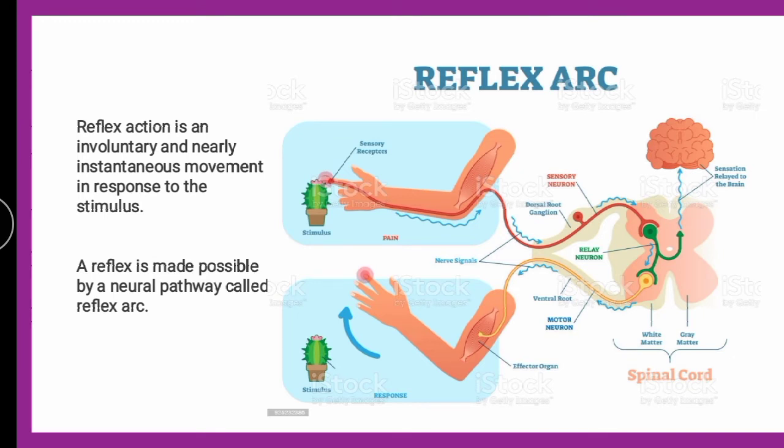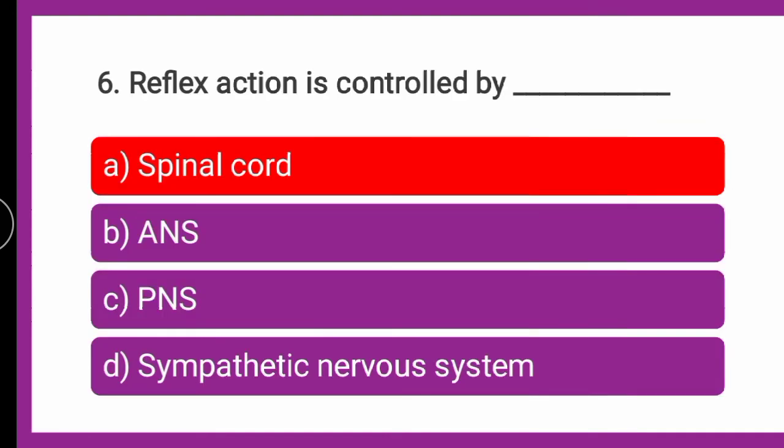So the reflex action is a movement in response to the stimulus. Now this is the stimulus. This is the major communicating thing, that is the spinal cord, which conducts the reflex action or the reflex arc. So the correct answer is the spinal cord: the reflex action is controlled by the spinal cord.